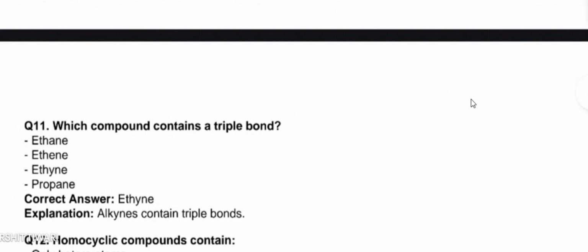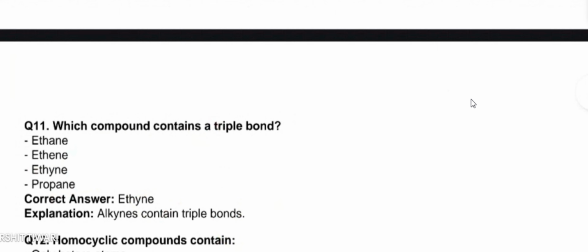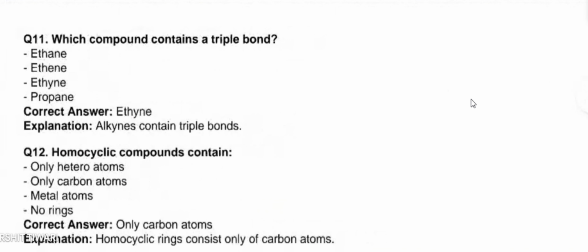Which compound contains a triple bond? Ethane is a saturated compound, generally containing single bonds. Ethene has a double bond. Ethyne contains a triple bond. Propane is also a saturated compound that contains three carbon atoms in its structure. So here the correct answer is C, ethyne.